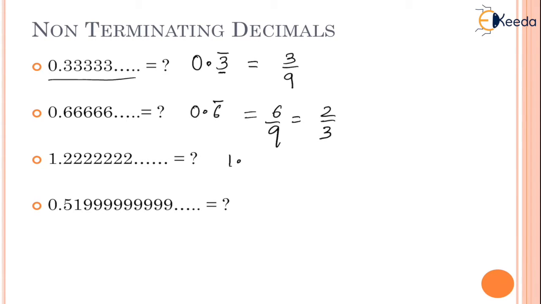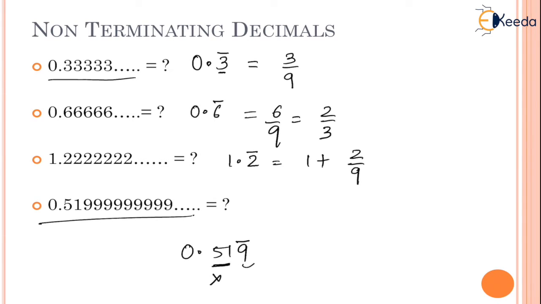1.222 bar can be written as 1.2 bar, which is as good as 1 plus 2 upon 9. Similarly, this can be written as 0.519 bar. Now be very cautious here. These two digits are not repeating, whereas 9 is repeating. In such a case, we have to follow this method. Take the number as it is, 519.